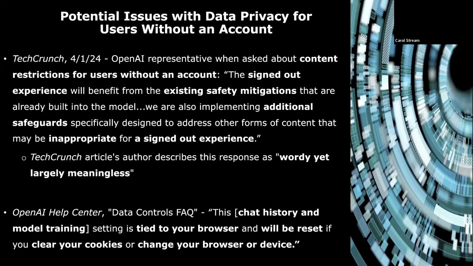The TechCrunch article's author described this response as, quote, "wordy yet largely meaningless," end quote, as it offered no substantive details on what increased protections would be applied to this more freely available version of ChatGPT.